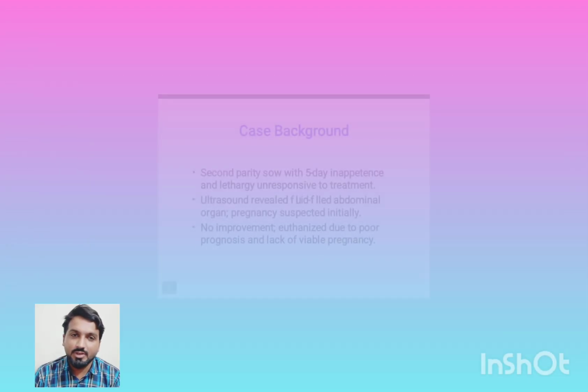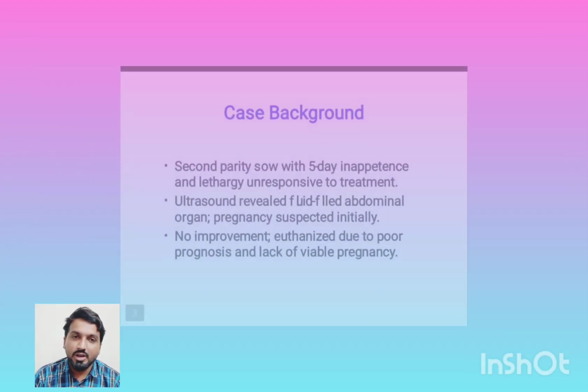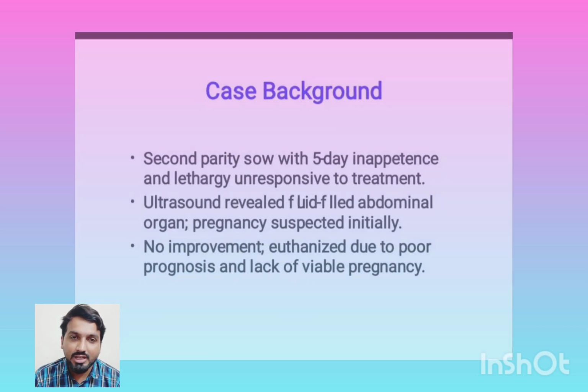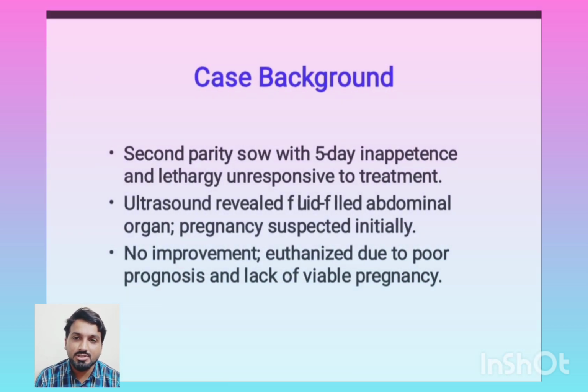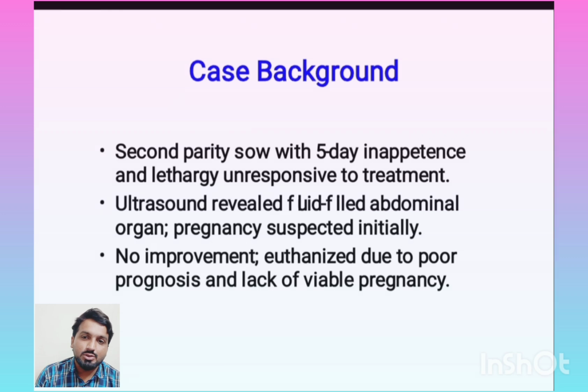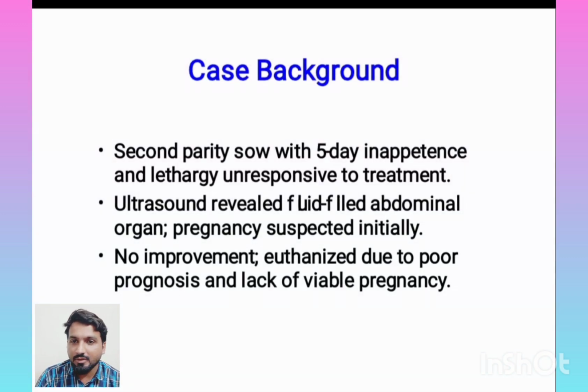So let's discuss the case background. The sow was in its second parity, with 5 days of inappetence and lethargy unresponsive to treatment. The veterinarian performed ultrasonography, which revealed fluid-filled abdominal organs.